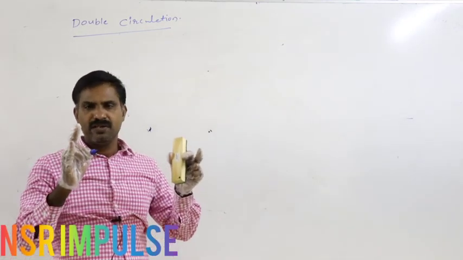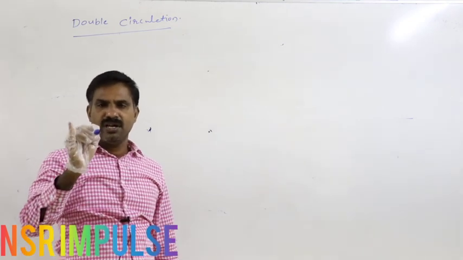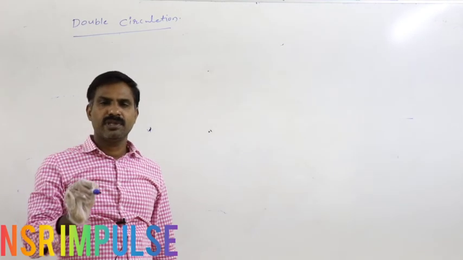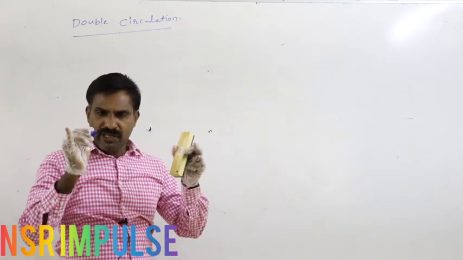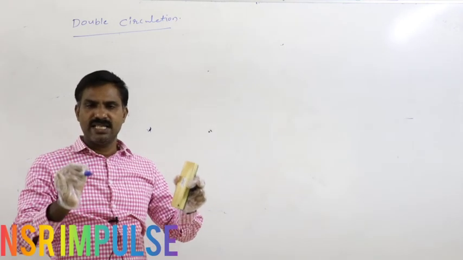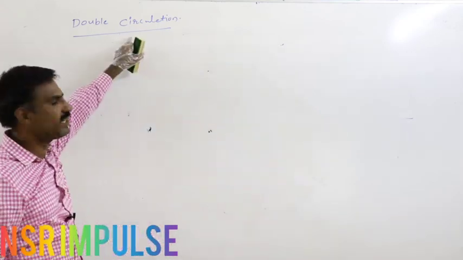In a complete circuit, if blood passes through the heart twice completely, then that kind of circulation is said to be double circulation.